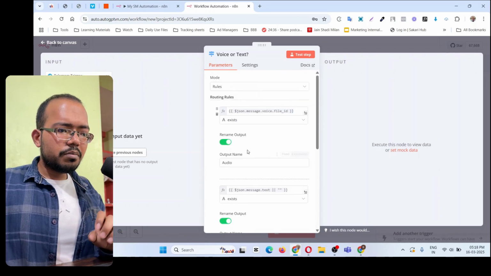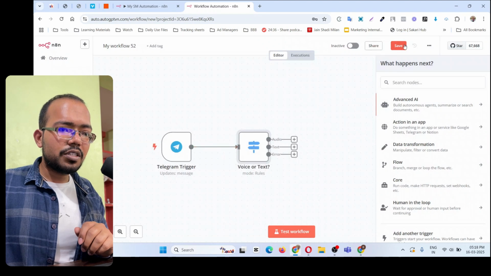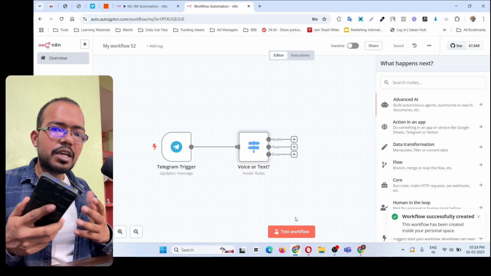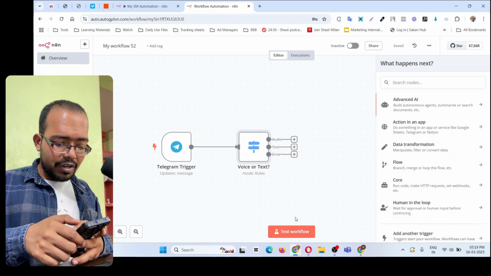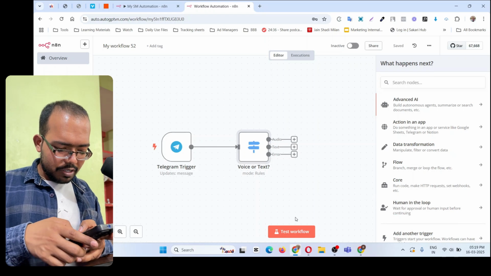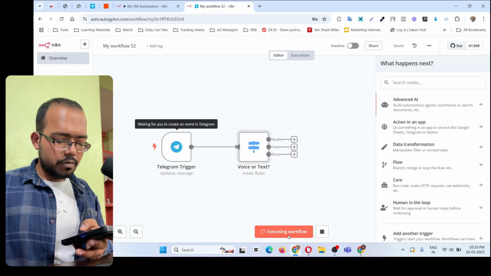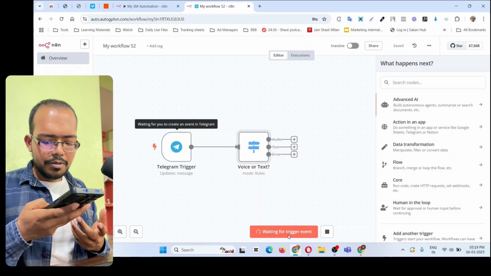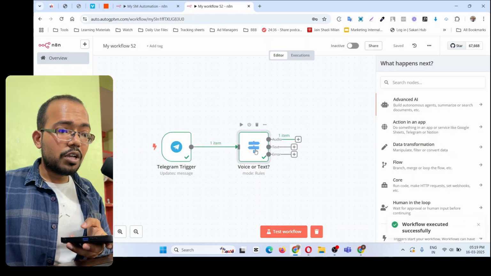So we got this, but how do we test it? For testing it out, what we will do, first save it. Okay, and I am going to open my Telegram because I already established a connection between these. So I open my Telegram and first I give it a voice message. So let's see. I click on test workflow and give it a voice message. Hey, this is Bharat. Okay, voice message generated, and you see this is also executed.